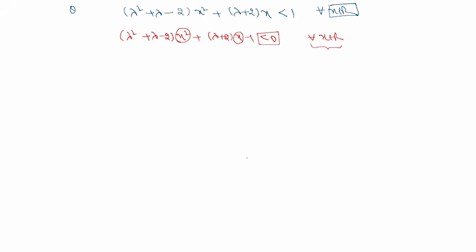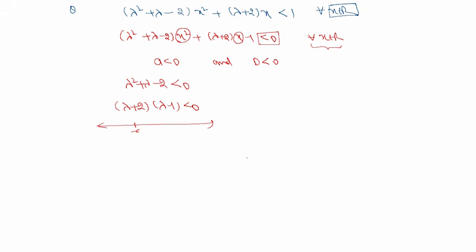So now, when is a quadratic expression always negative? A quadratic expression is always negative when a is less than 0 and D is less than 0. So when I say a is less than 0, lambda square plus lambda minus 2 should be less than 0. So I'll get lambda plus 2 times lambda minus 1 less than 0. So the roots are minus 2 and 1, with signs plus, minus and plus. So I'll need minus. So the value of lambda should lie between minus 2 and 1.